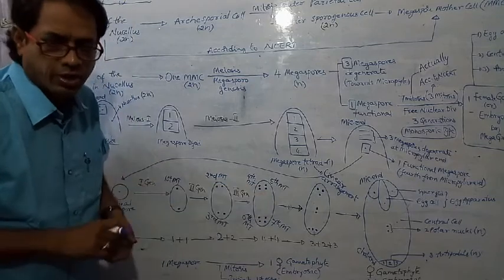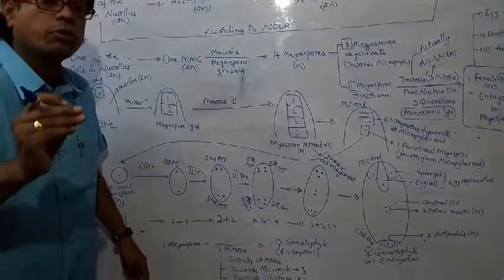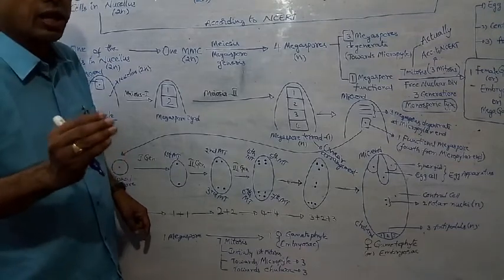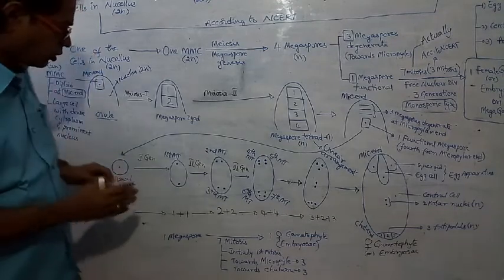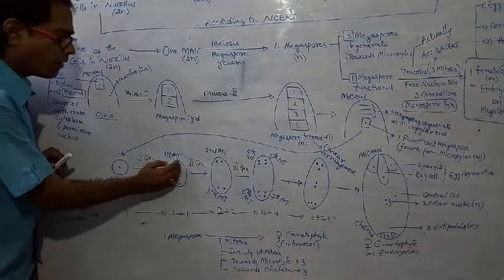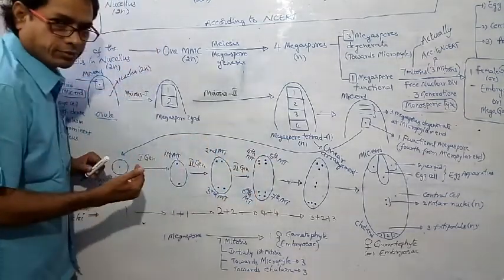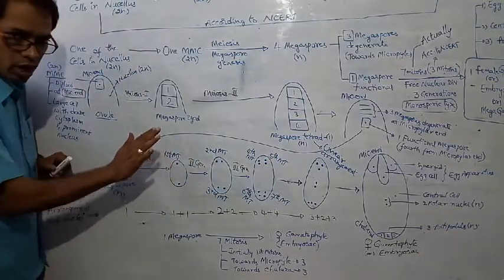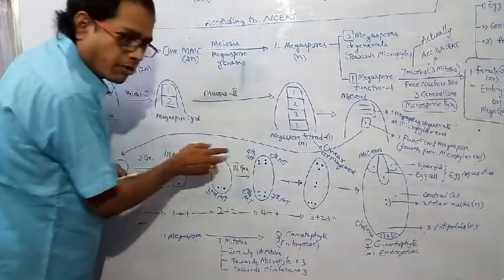Third one. So how many nuclear divisions occur towards the micropylar end? 3, you have to write. How many at the chalazal end? 3. Do not consider the first one. Why? Because that nucleus divides into 2, and after that 2-nucleus formation there will be the upper pole and lower pole, that is, the micropylar and chalazal ends. So the first mitosis does not come in the micropylar or chalazal end.